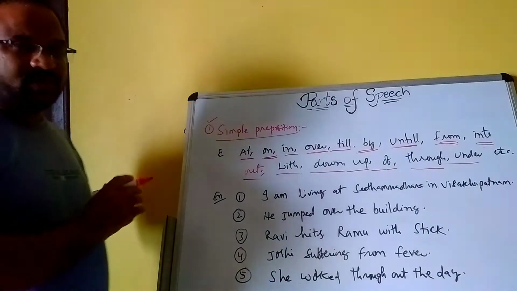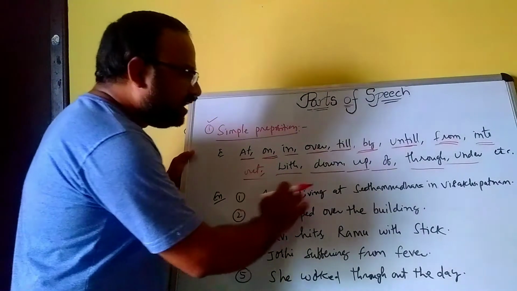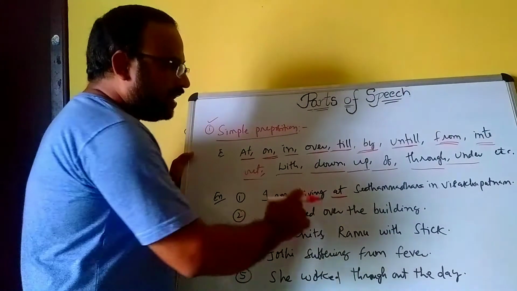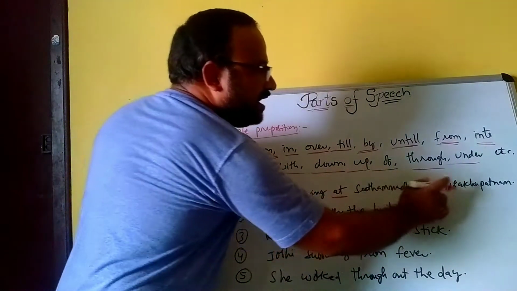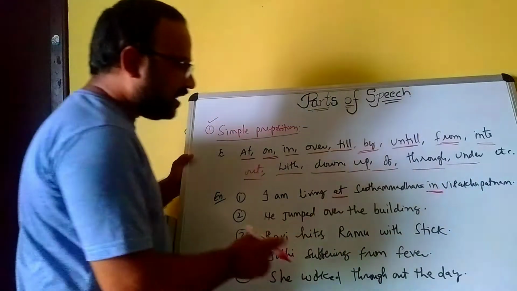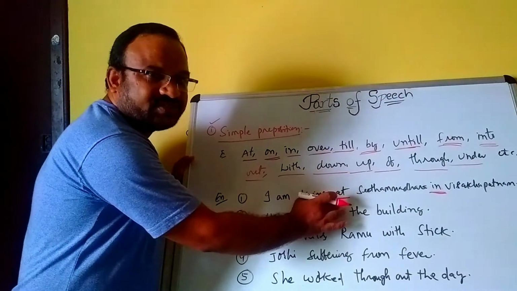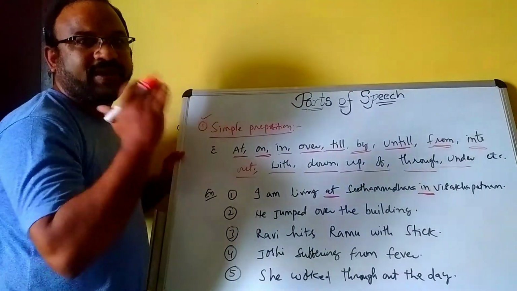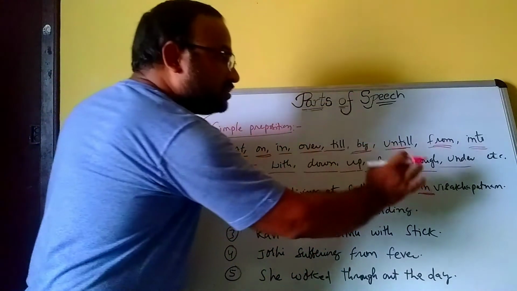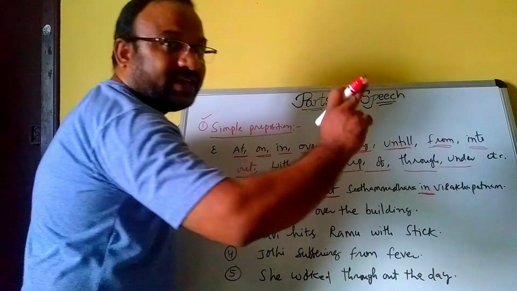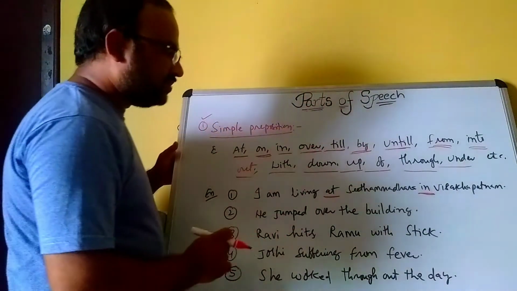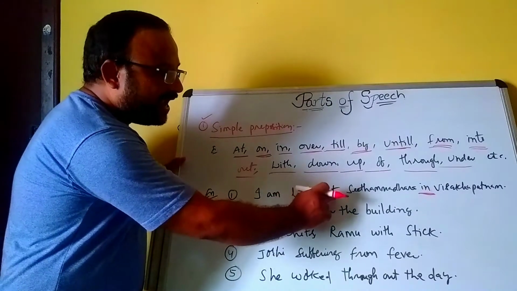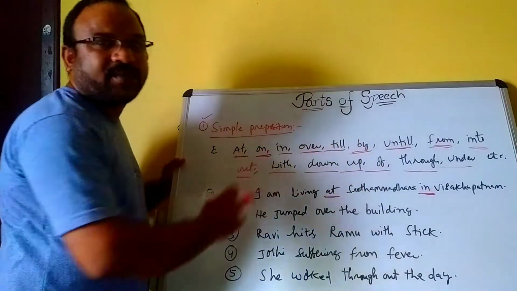What are the examples? I am living at Seetamadara in Vishakhapatnam. At refers to address or place of living. In also refers to a place. Here, why am I saying at Seetamadara in Vishakhapatnam?